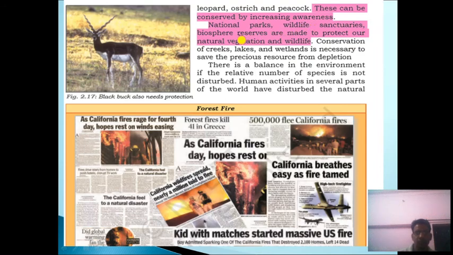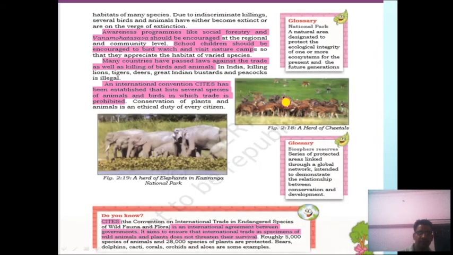Governments have taken initiative and have declared some areas as national parks, wildlife sanctuaries, and biosphere reserves. The conservation of creeks, lakes, and wetlands is necessary to save these precious resources from depletion. So there is a balance in the environment if the relative number of species is not disturbed. Human activities in several parts of the world have disturbed the natural habitats of many species. Due to indiscriminate killing, several birds and animals have either become extinct or are on the verge of extinction.